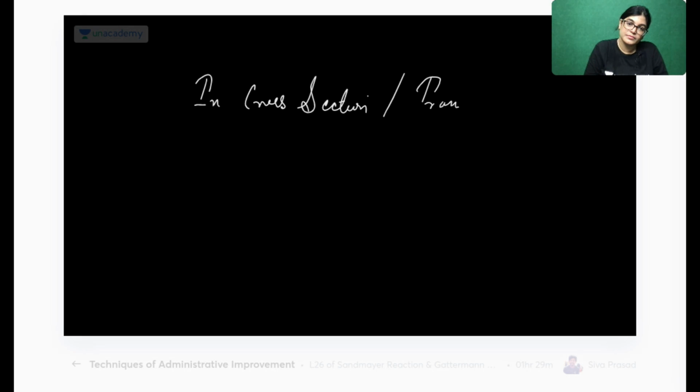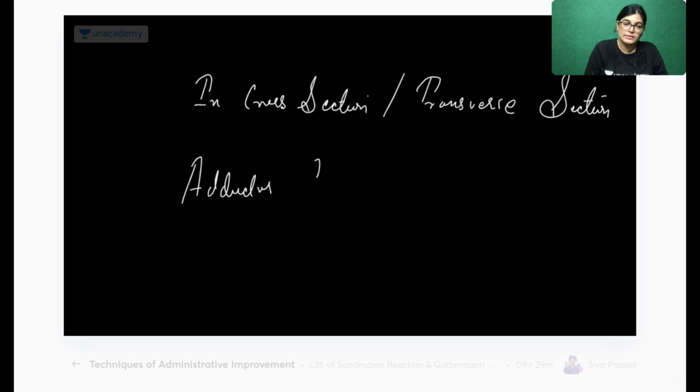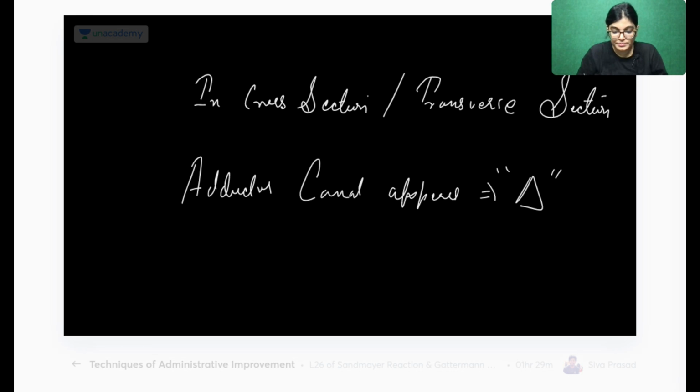So yes, write down: in cross section or transverse section, the adductor canal appears triangular.